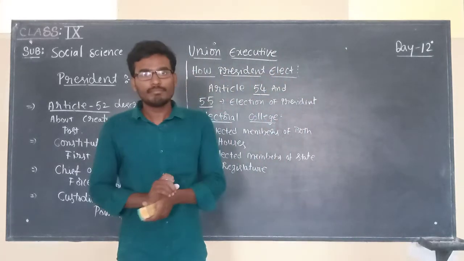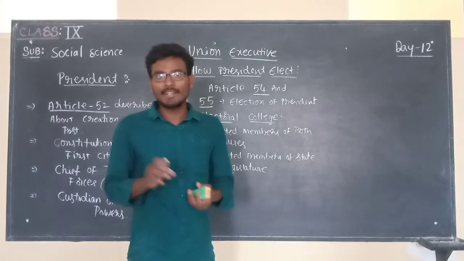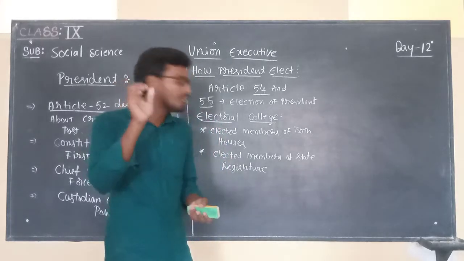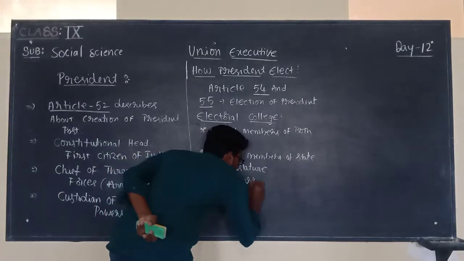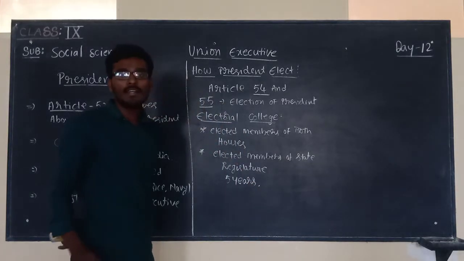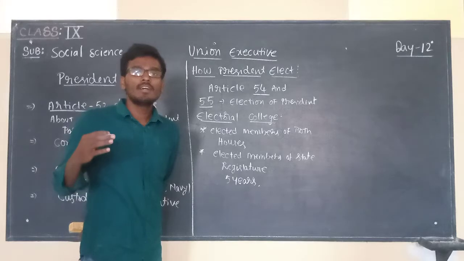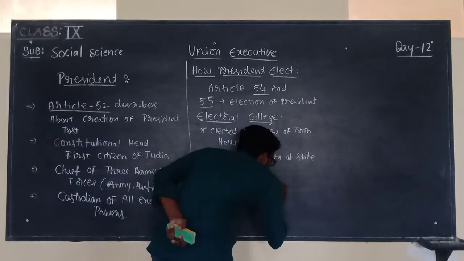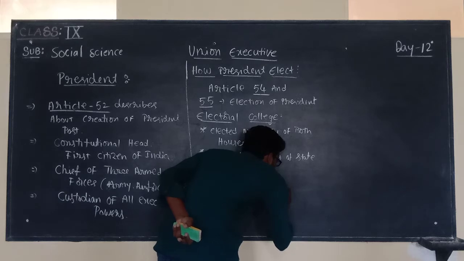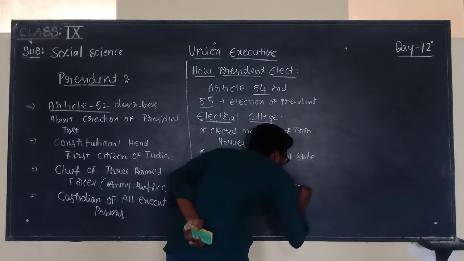So children, the president is elected for a tenure of 5 years, and the president is eligible for re-election also.